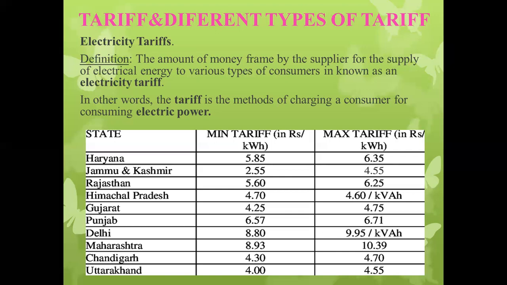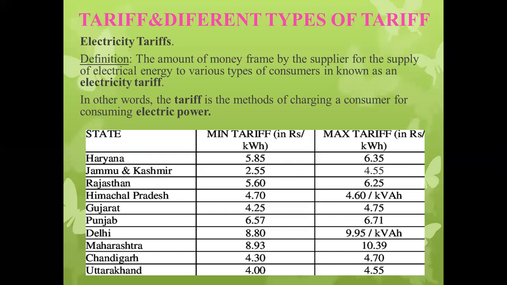If we observe this table, it is found that in Delhi, the minimum tariff for per unit energy consumption is 8.80 rupees, and the maximum is 9.95 rupees per unit. The maximum tariff is observed in Delhi and Maharashtra.